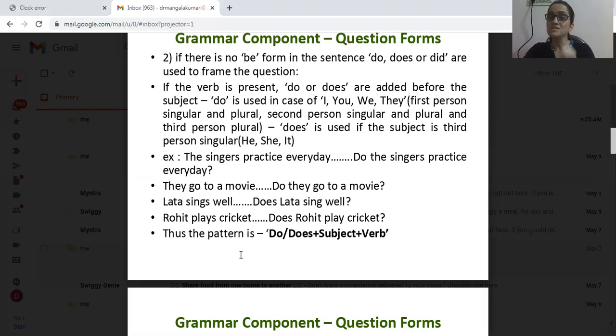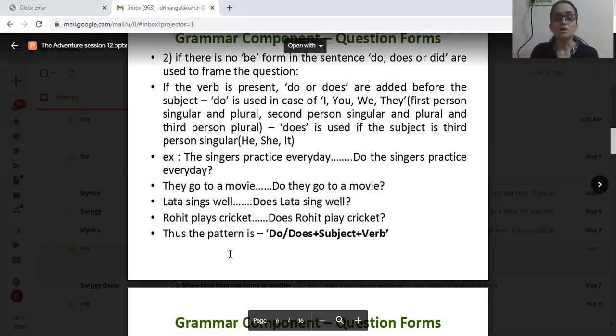Correct, does. For plural, do is used; for singular, does is used. Does Lata sing well? Not sings, sing. Why? Does is already there. So this becomes a yes or no question.